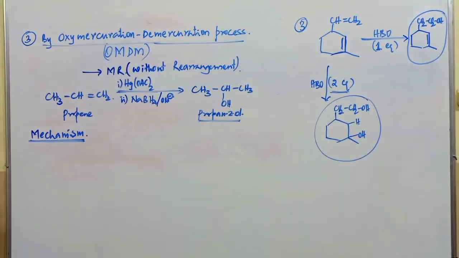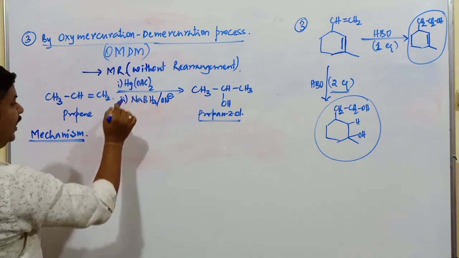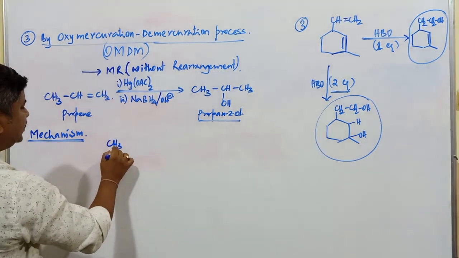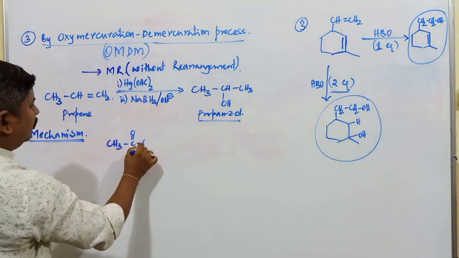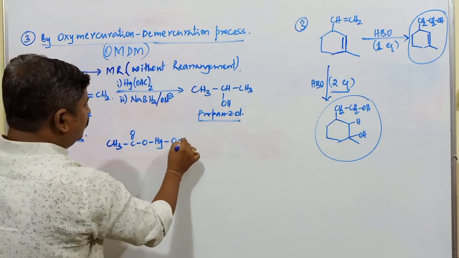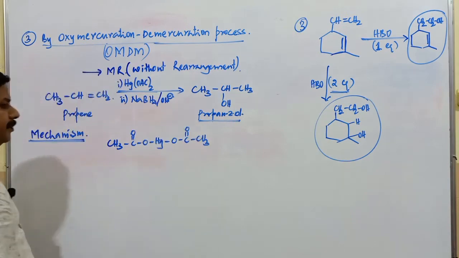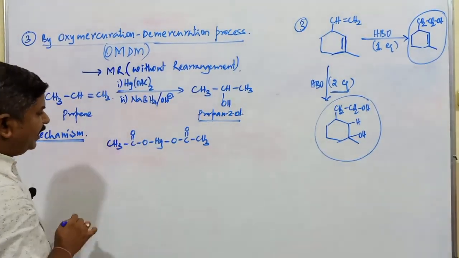First there is mercuric acetate. This mercuric acetate I can write as OAc, CH3 C double bond O, this is Hg, O C double bond O CH3. This group, same group I have expanded here.